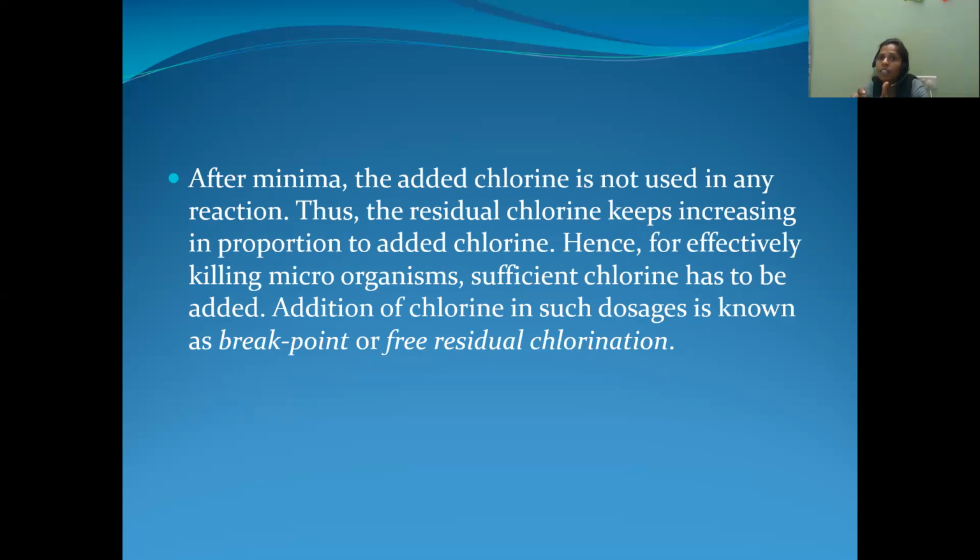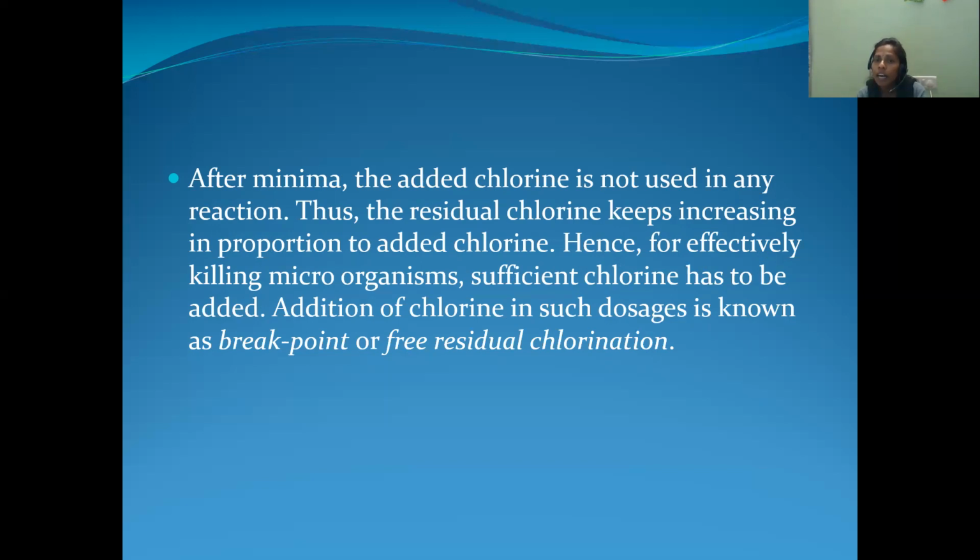So after the third stage, when we add an excess amount of chlorine, that will act as free residual chlorine. Even when we increase the amount of chlorine, it will remain as free residual chlorine only, because after this stage, when we add excess chlorine, there are no impurities in the water sample to kill.